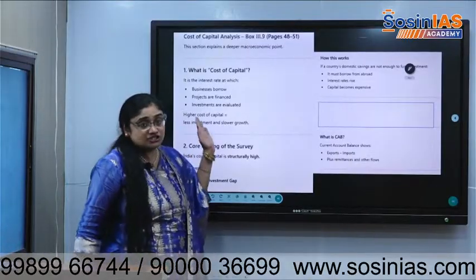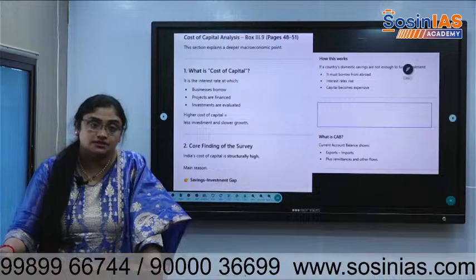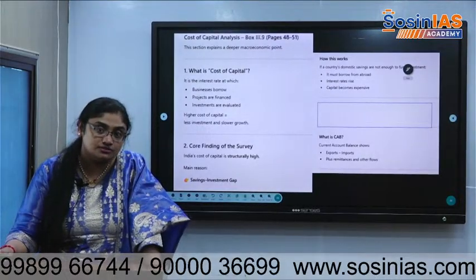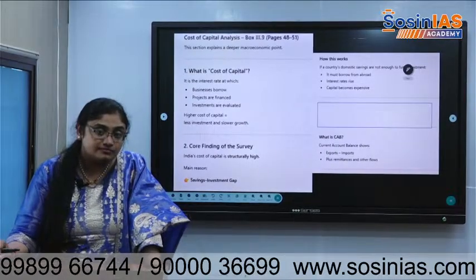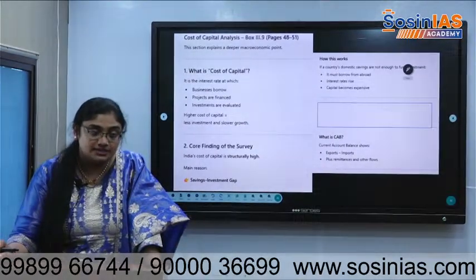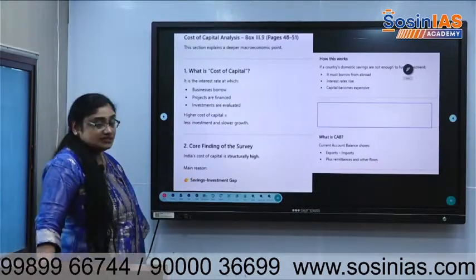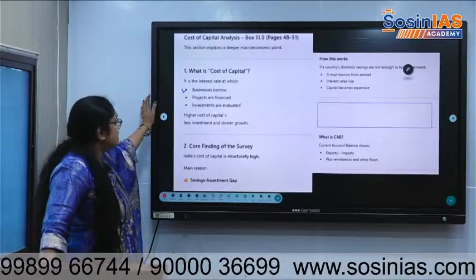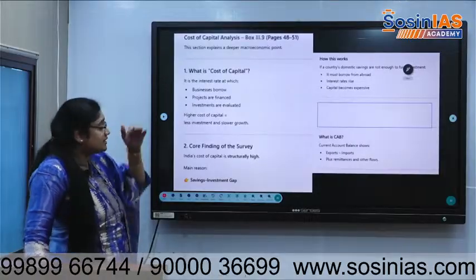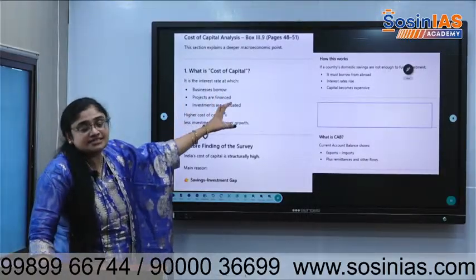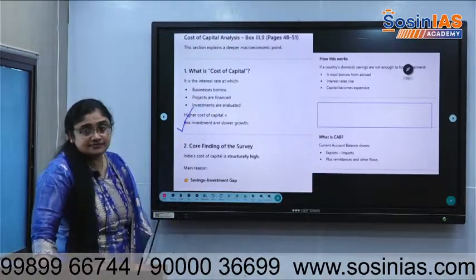Cost of capital means how much they borrow. Why is cost of capital huge? Very simple. Just now I told. Why is cost of capital huge? Less availability of money. People are competing for the same money. Yes. Businesses borrow, projects, investments, it is the interest rate at which, what is the cost of capital? Cost of capital is the interest rate at which people get money. Different kinds of people. Higher cost of capital means lesser investment.